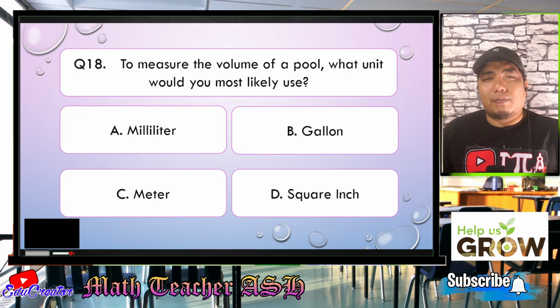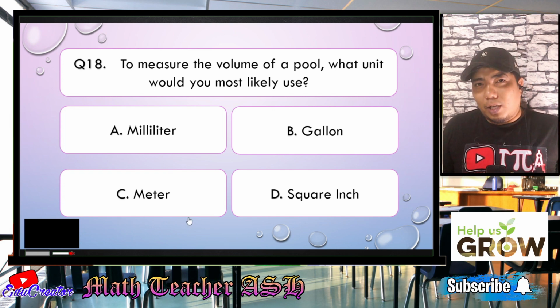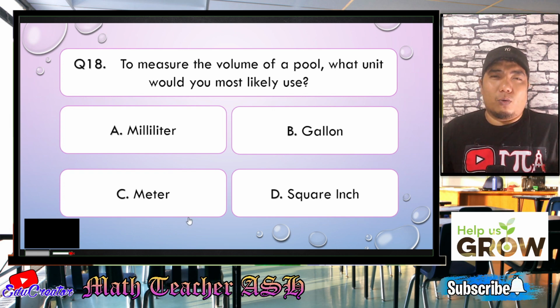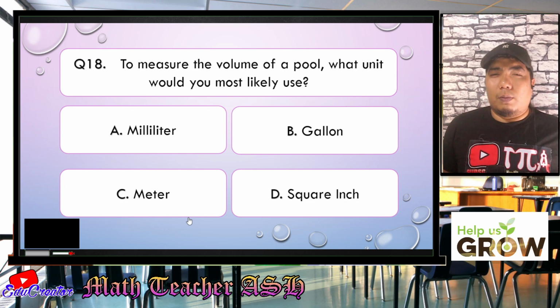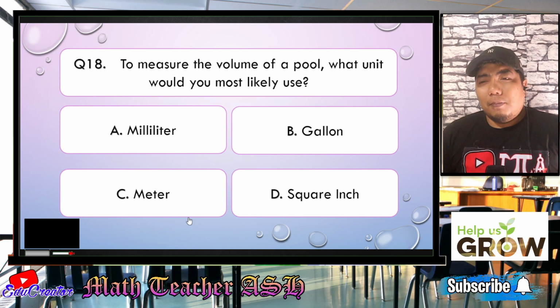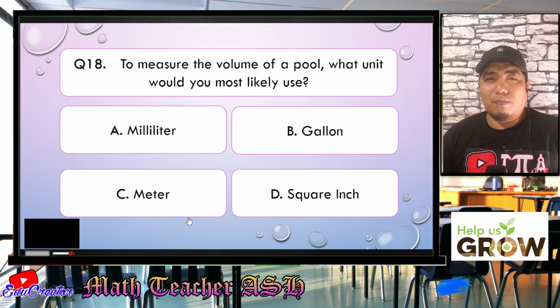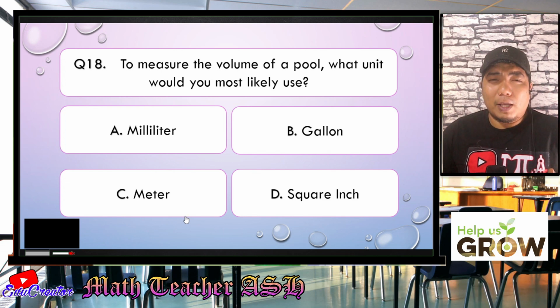All right, my dear math learners, talking about a pool, it means a swimming pool. How would you likely measure the volume in that? When we are talking about volume, it is in the third degree. We will be considering the length, width, and height. Now, in terms of liquid, milliliter is very, very small, right? You will be considering a lot of milliliters if you want to measure the pool by using a milliliter.